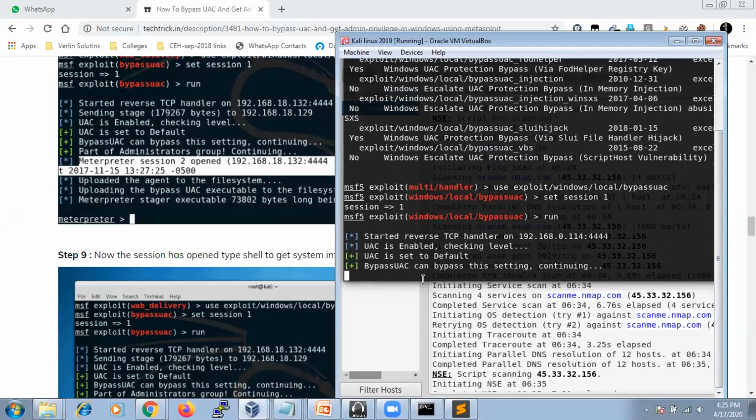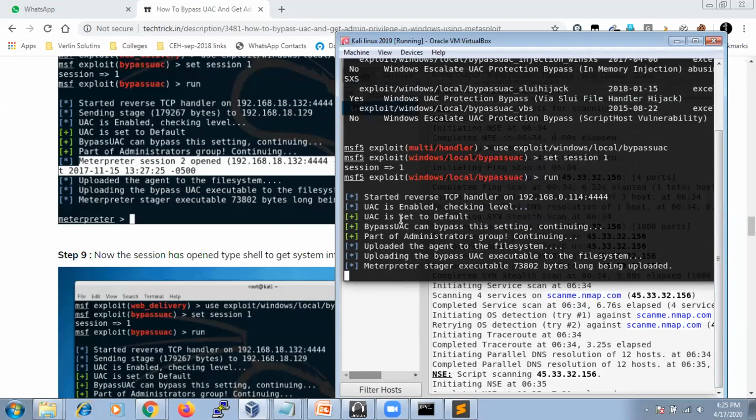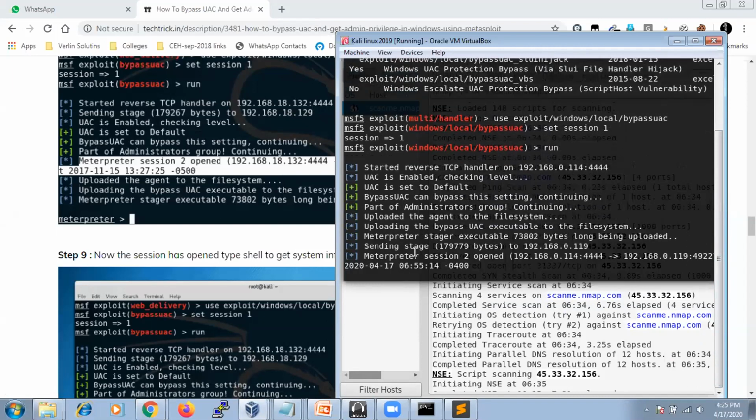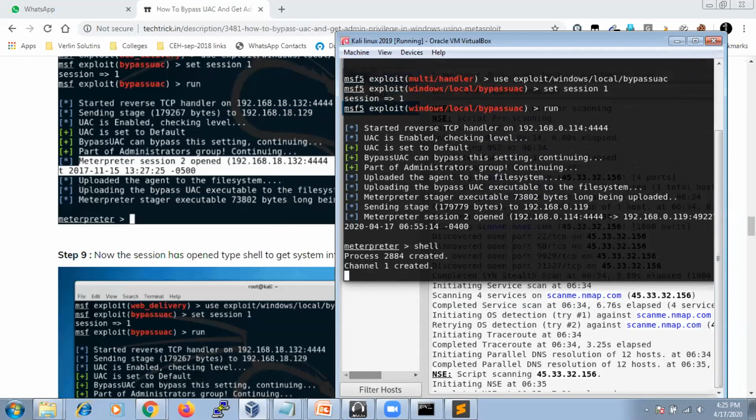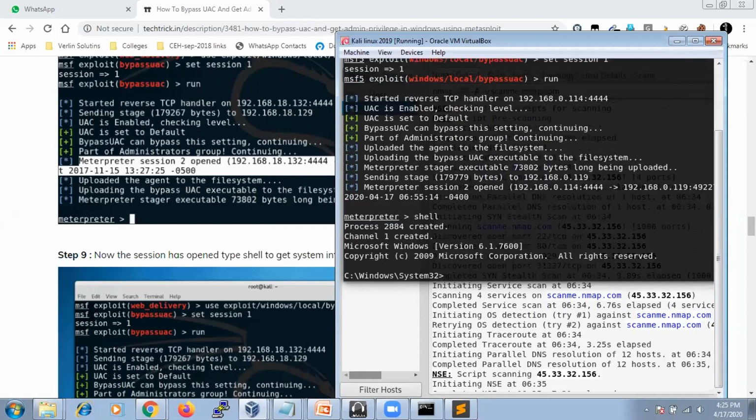See, it has started reverse TCP, and it is going to set the default settings, bypassing this particular setting, and continue. Once it is done, it automatically comes into a Meterpreter session. Now we'll go with shell. In the previous session, whenever we clicked on shell, it automatically opened as the attacker user. But when you click here, see what happens. In Windows System32 means full access, administrator access.